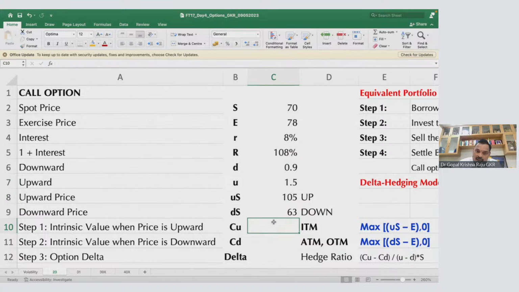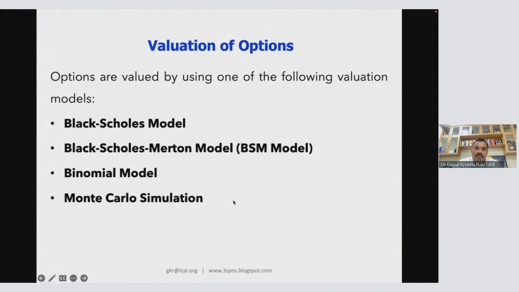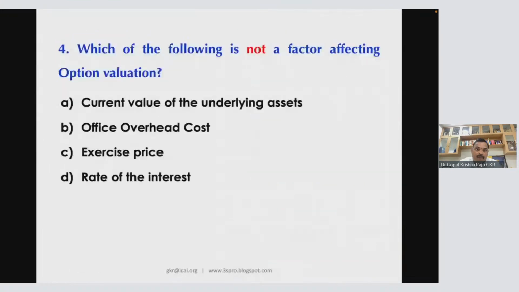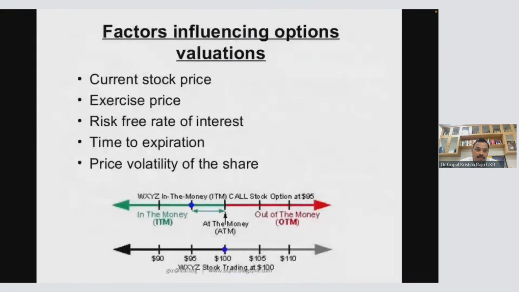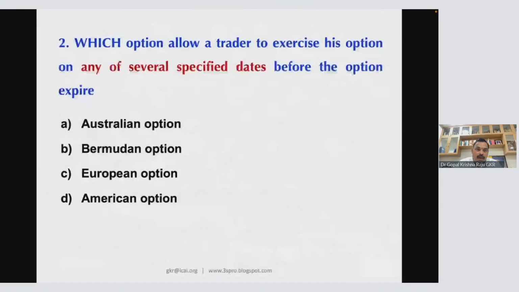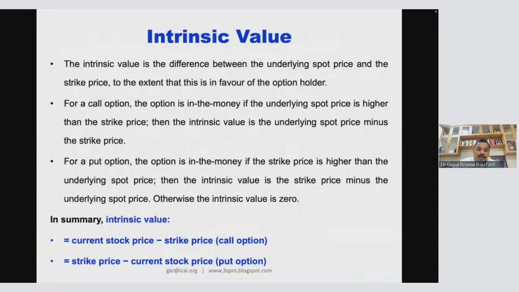So, now what is the call option? This is actually called intrinsic value. Intrinsic value means we already saw that. Now, with respect to call option, what is your intrinsic value? Look at this call option. We already saw that. This is your intrinsic value. Look at this. Intrinsic value: current stock price minus strike price, exercise price.